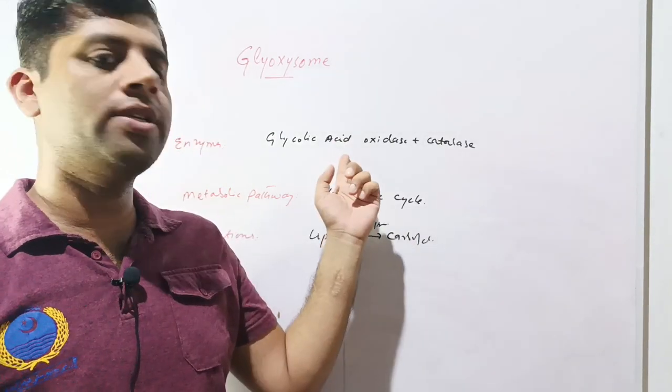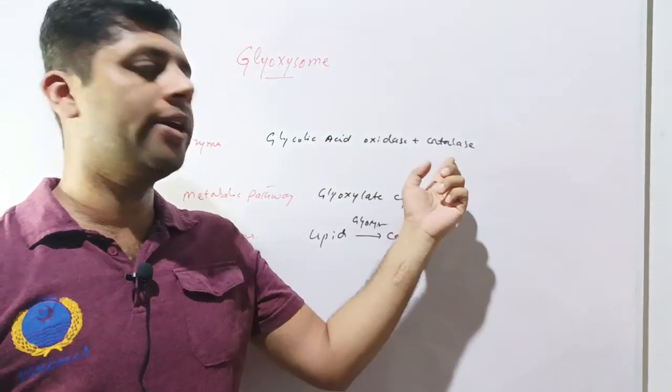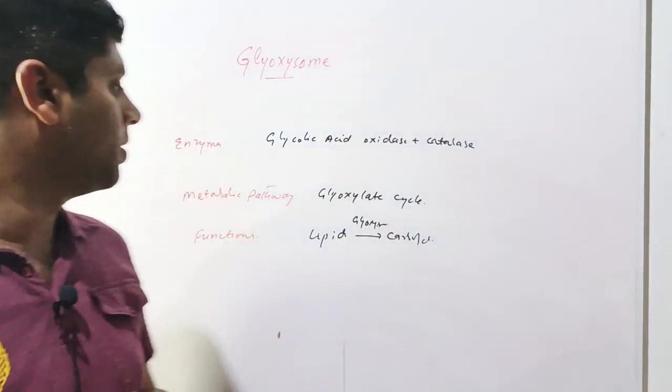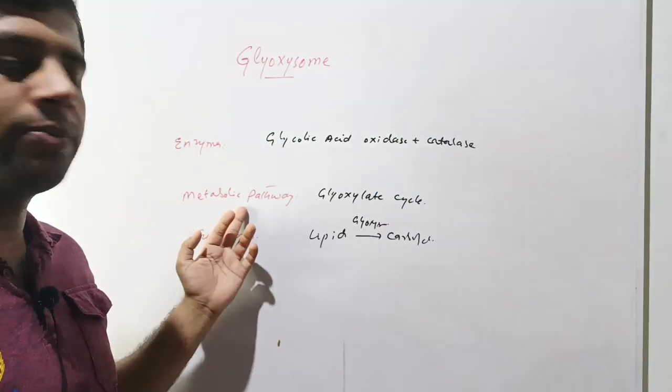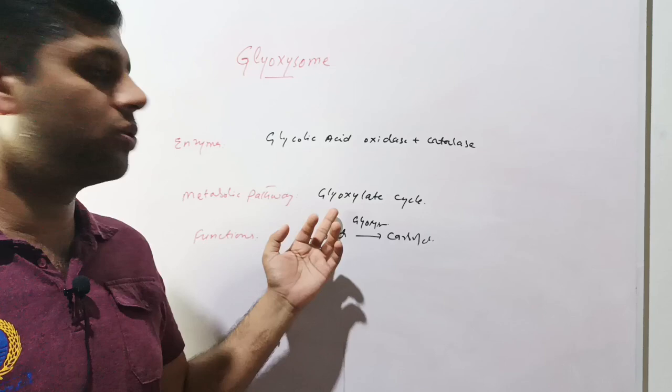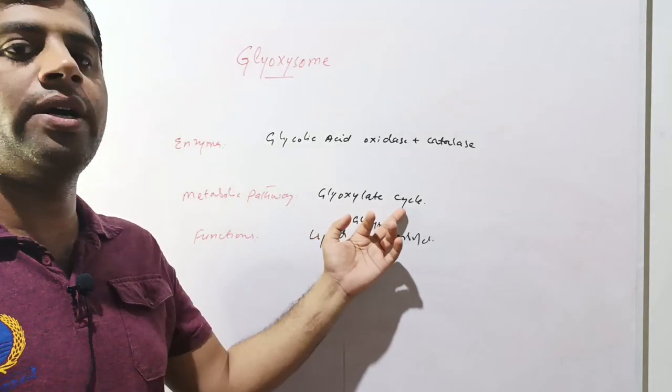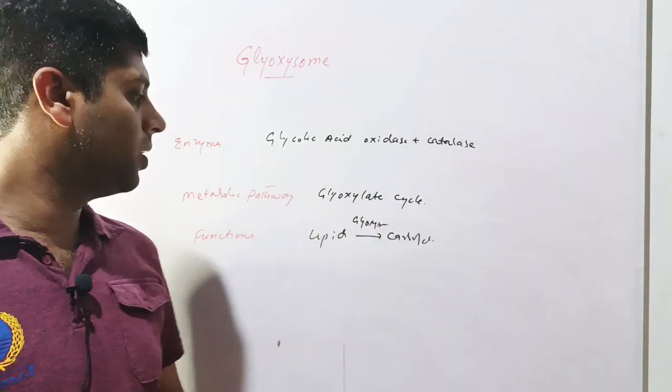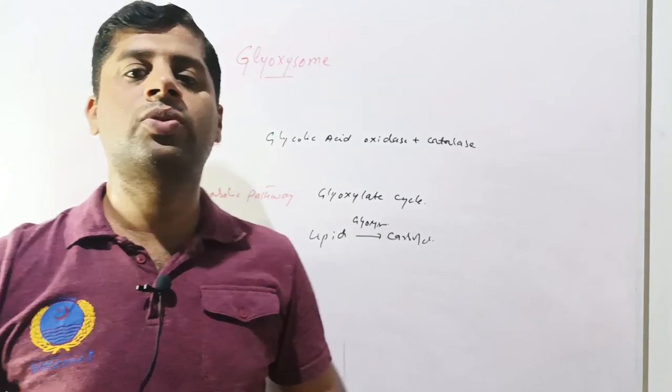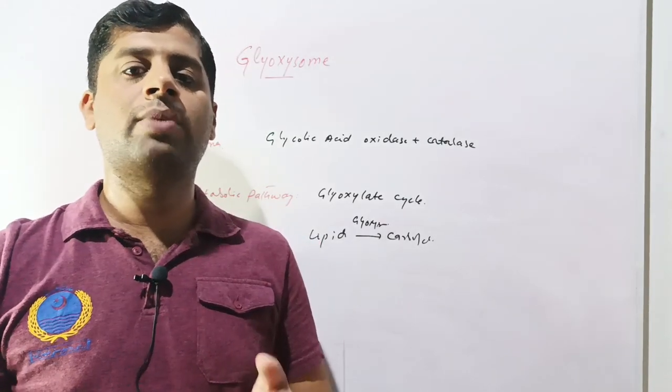These glyoxysomes contain the glycolic acid oxidase and catalase enzymes. The mechanism of reaction or the metabolic pathway which is carried out by the glyoxysome is called the glyoxylate cycle or glyoxylate pathway. The primary function of the glyoxysome is the conversion of lipids into carbohydrates.